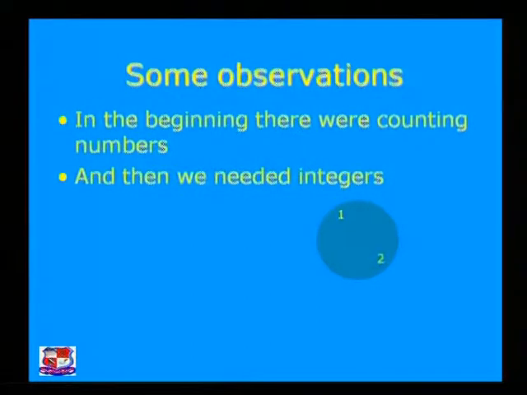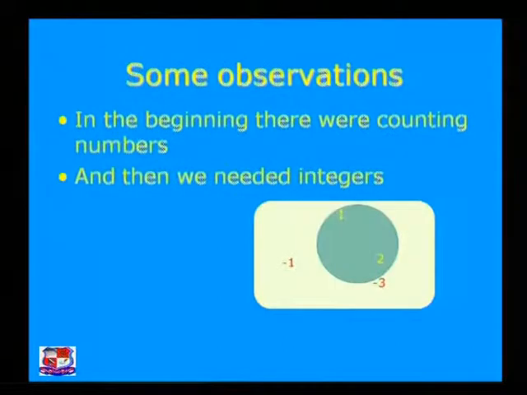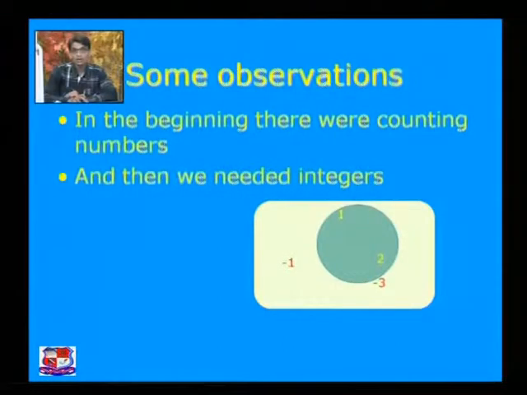These are all natural numbers. And then we needed integers, that is negative numbers, that is -1, -3. So 1, 2, 3, 4 all belong to N, which is the natural number set. Then we need integers, which is -1, -2, -3, all these numbers belong to Z. Z is the set of all integers.